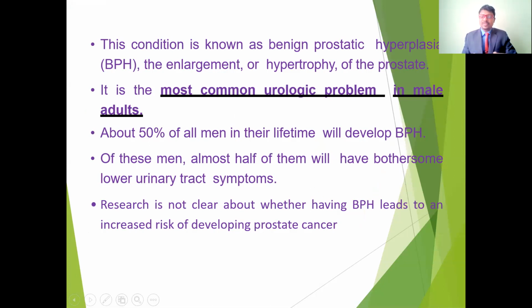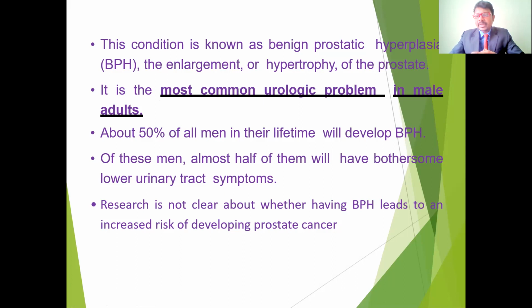Enlargement of the prostate is most commonly seen above 50 years of age, and also at 60 and 70. In the age group of 80, almost 75% may get this prostate enlargement disease. This condition is known as benign prostatic hyperplasia, also called BPH, enlargement, and hypertrophy of the prostate. The size of the prostate gland increases. This is the most common urologic problem in male adults.